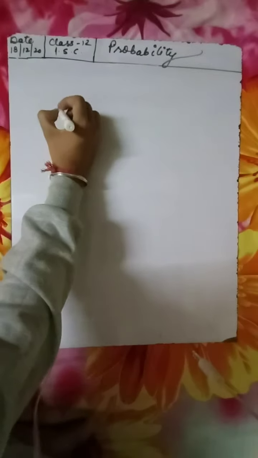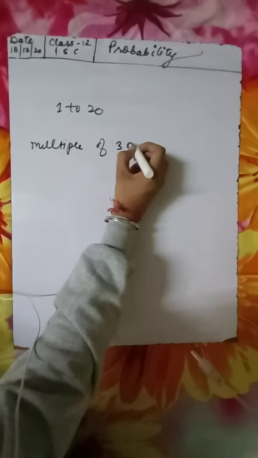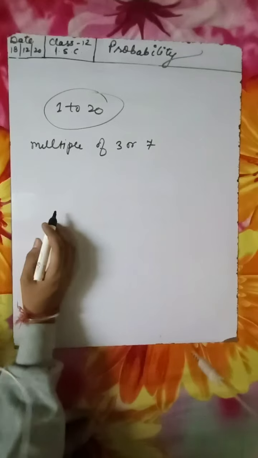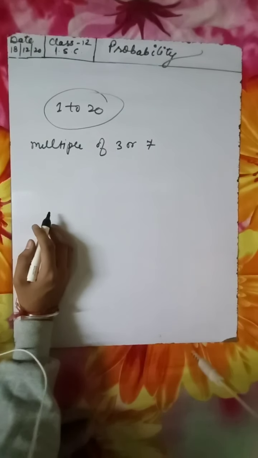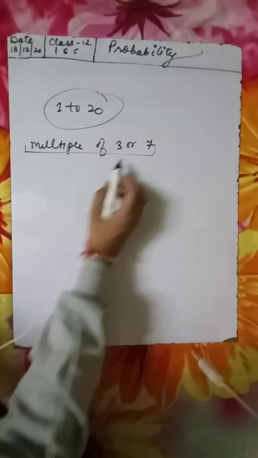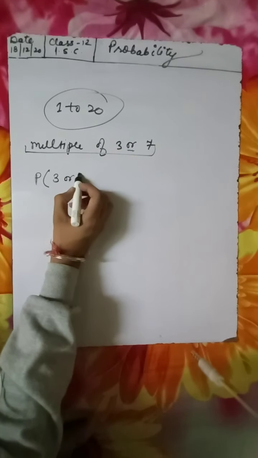Next question, tickets which are numbered from 1 to 20 are mixed up together, and then a ticket is drawn at random. What is the probability that the ticket has a number which is a multiple of 3 or 7? Okay, so there are tickets 1 to 20, and we have to find the probability that the ticket which is drawn is a multiple of 3 or 7. This is an OR case.